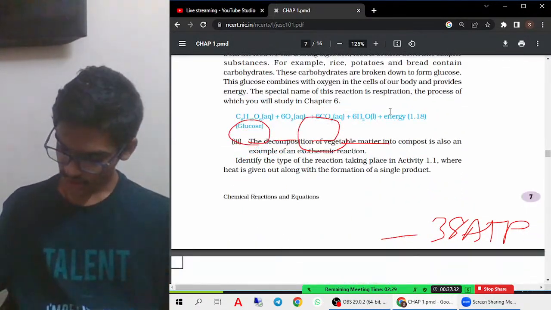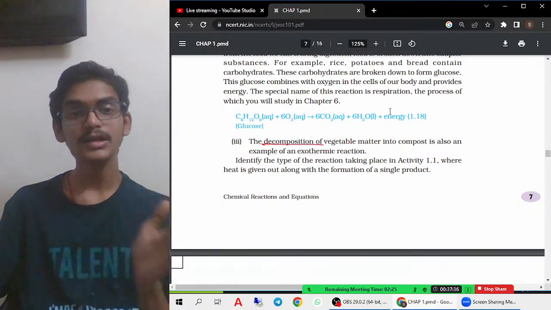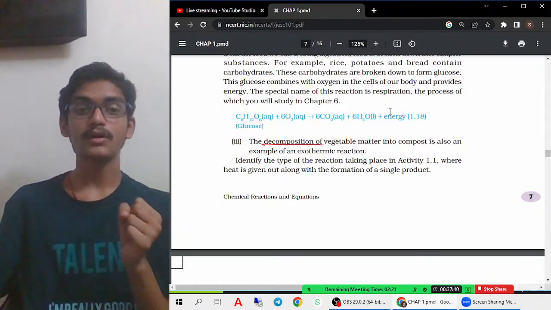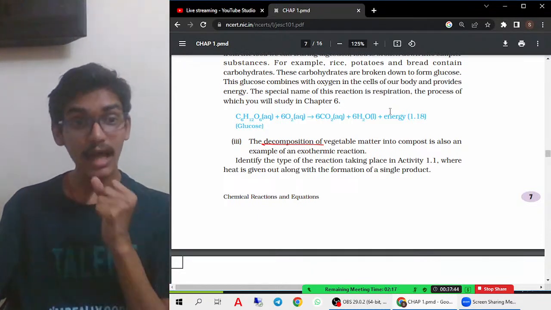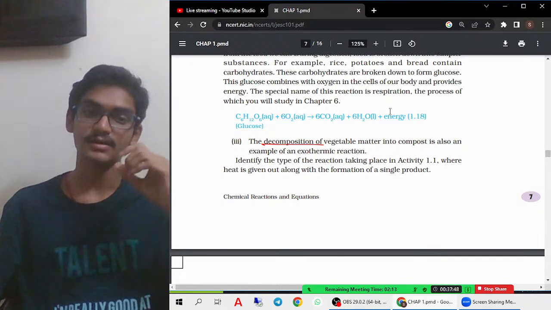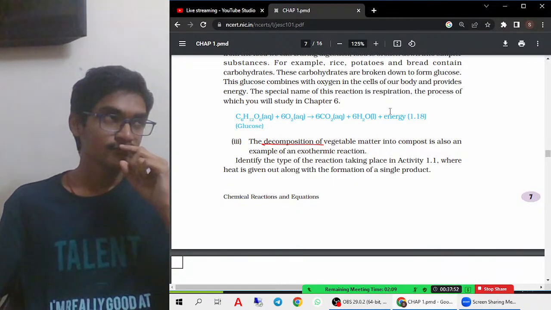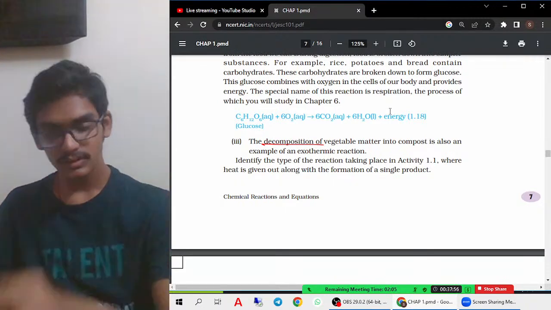And the decomposition, the breaking down of vegetable matter into compost, is also an example of an exothermic reaction. In that case also energy is released. Energy is not absorbed; energy is released in the case of decomposition of vegetable matter. And in the digestion process, energy is not released. Energy is absorbed in the case of the digestion process. Okay, so that is a reaction.